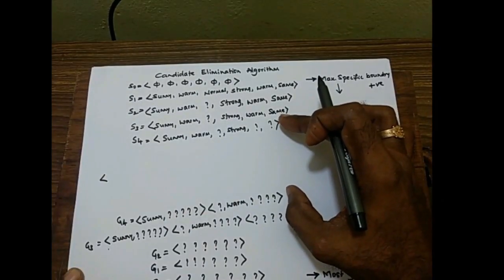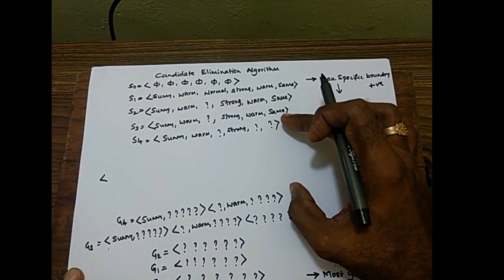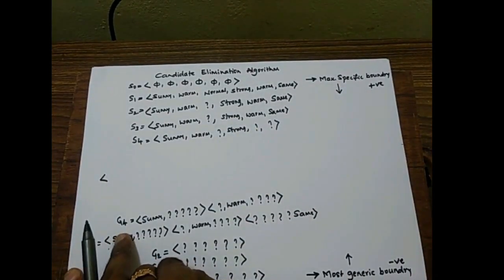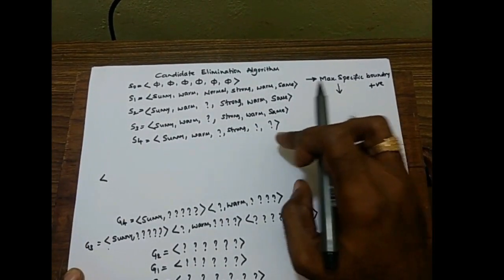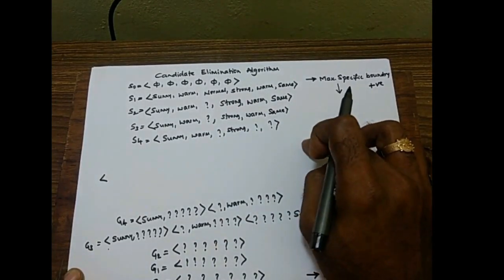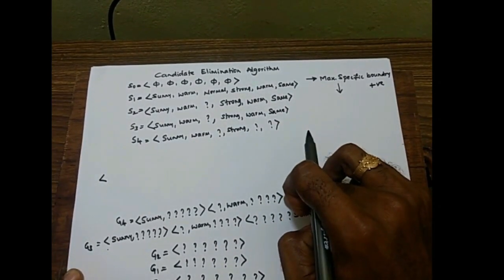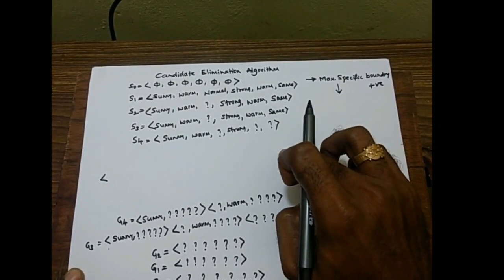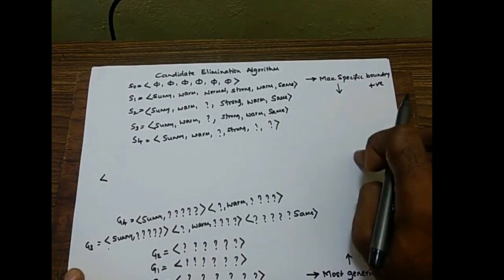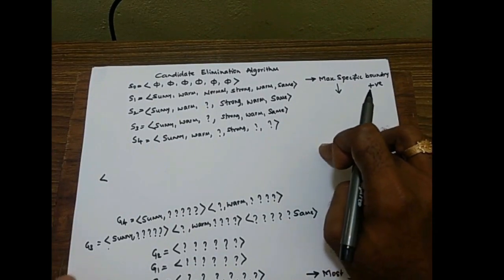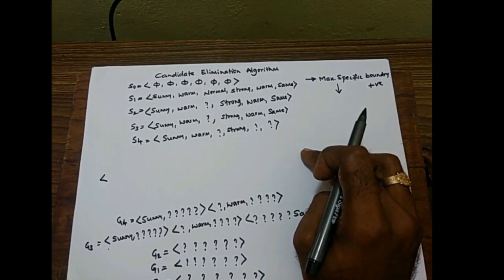We need to consider hypotheses which lie between these two hypotheses, that is S4 and G4, which need to have 4 question marks. Here there are 3, here there are 5. So in-between value we want to take means there are 4 question marks. So all the possibilities you can write here. That will be your final answer. That is the hypothesis which will satisfy the training samples.